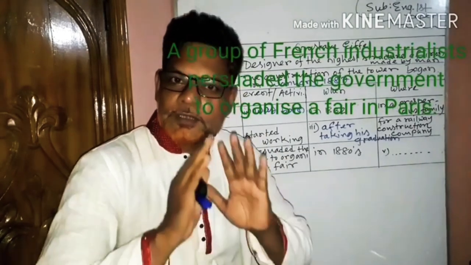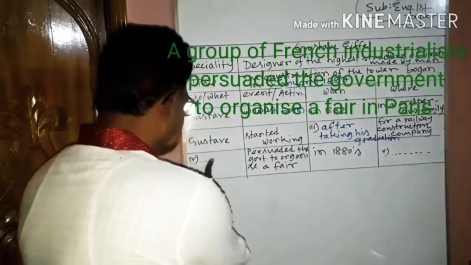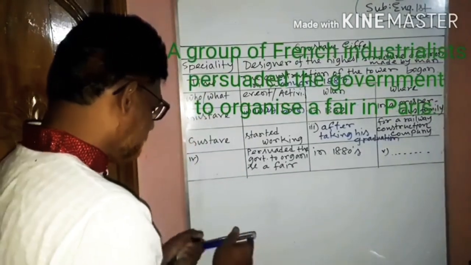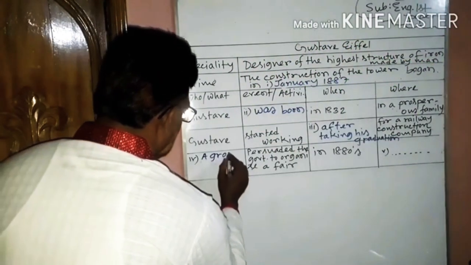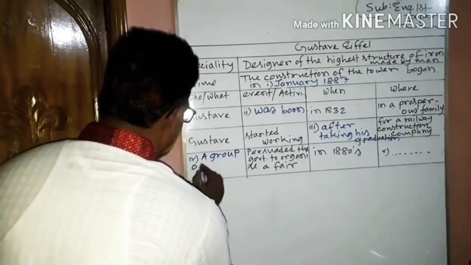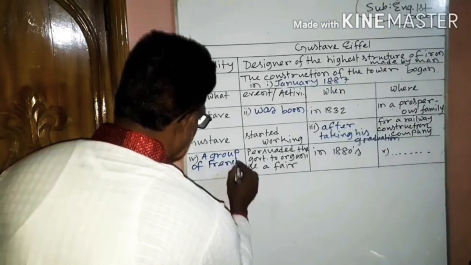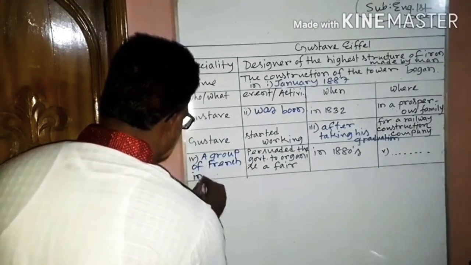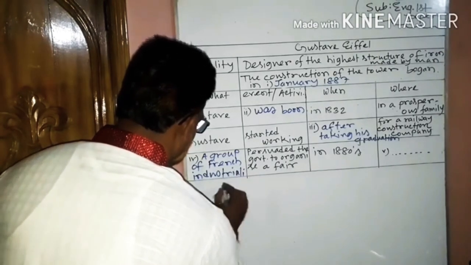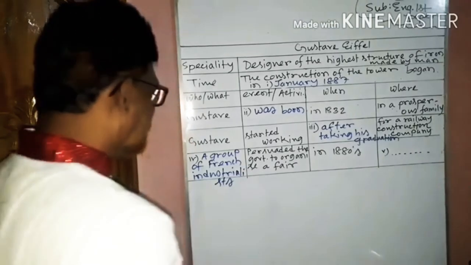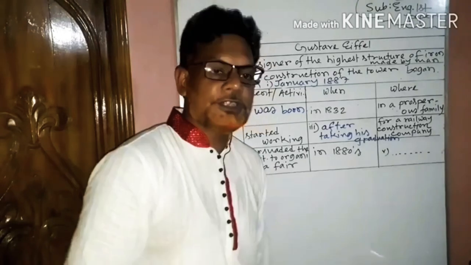So, the information about who persuaded the government, the green colored sentence is clearly indicating, is a group of French industrialists. So here we will write a group of French industrialists. Okay. Then another information we have to put here.